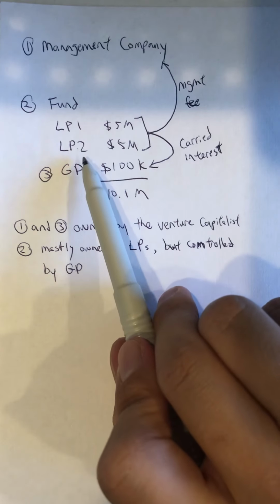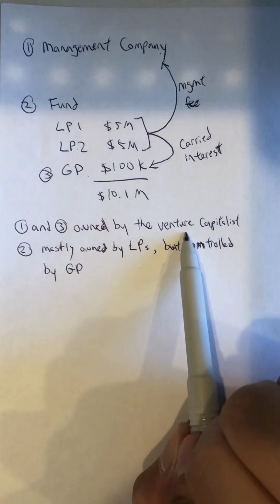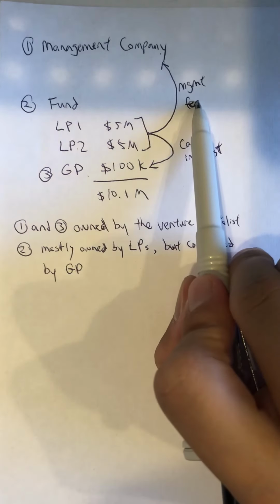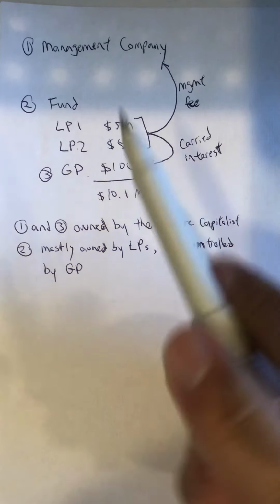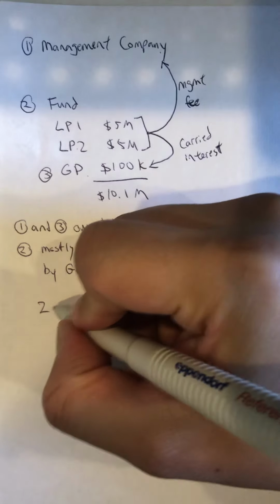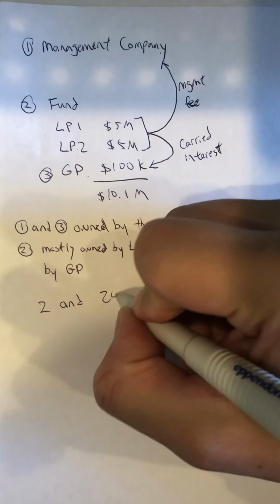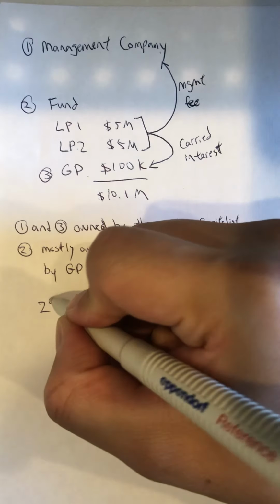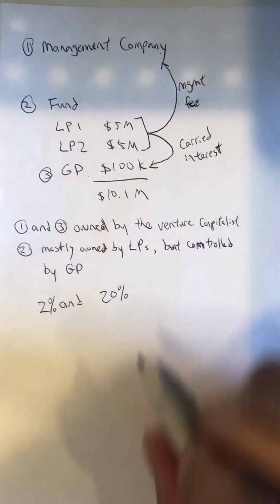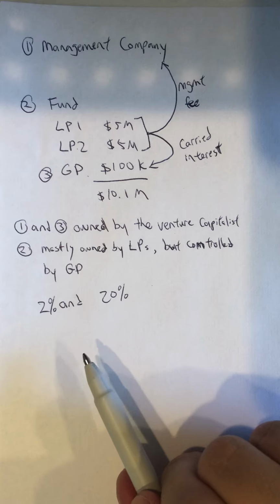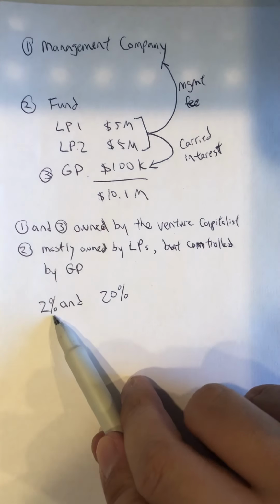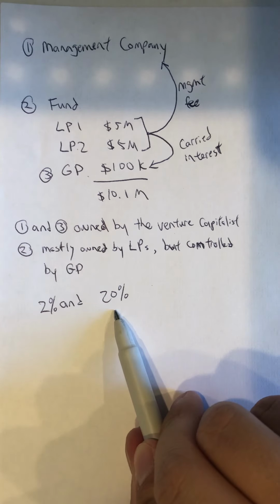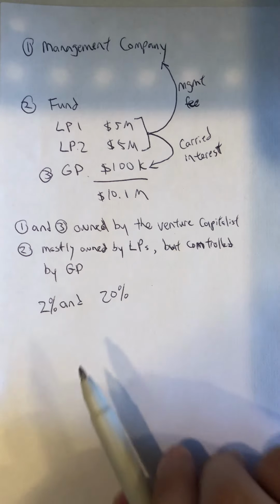So there's two ways that the venture capitalist can make money. One is through management fee and one is through carried interest. And in this industry, we call it the 2 and 20. 2 and 20, what are these two numbers? These are actually percentages, 2% and 20%. Well, isn't that just 22%? No, because 2% and 20% are of different things.